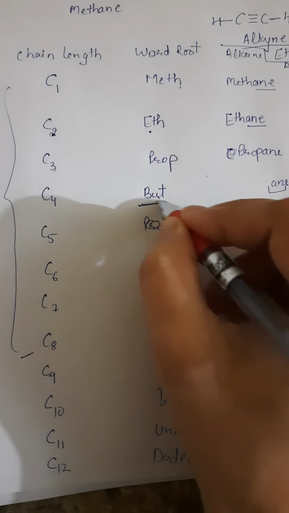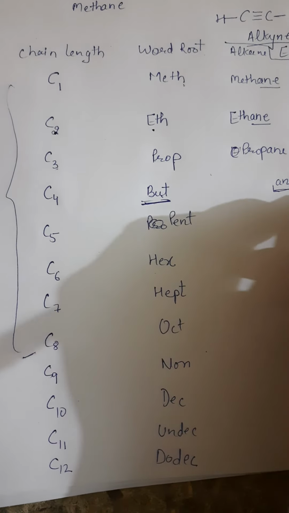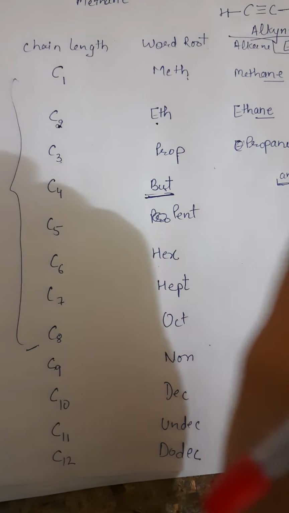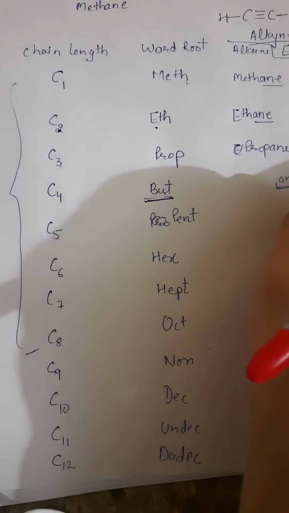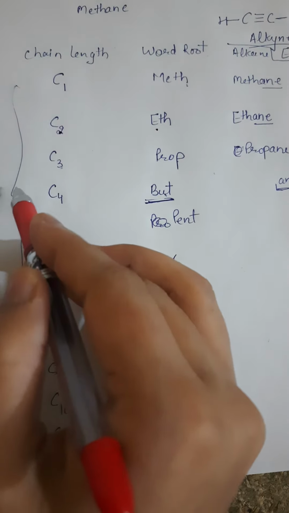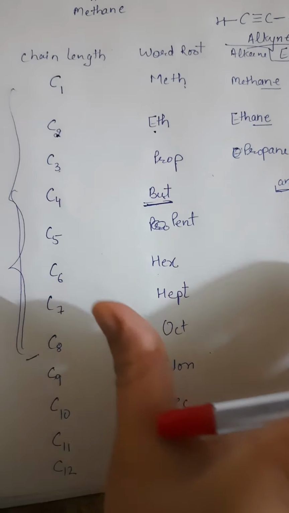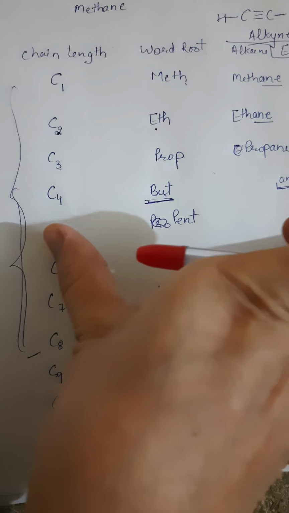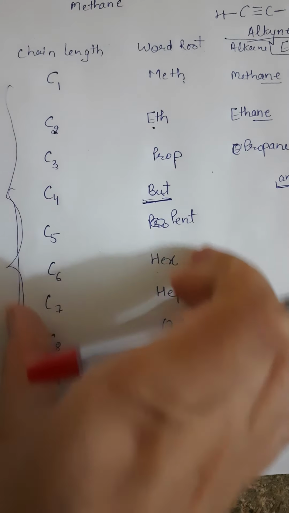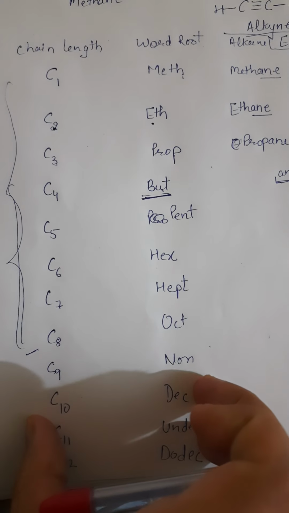After the word root you will use these suffixes. These are known as the primary suffixes ane, ene, yne to write the name. So this is the work for you: you will write the names for the rest of the carbon chain lengths.